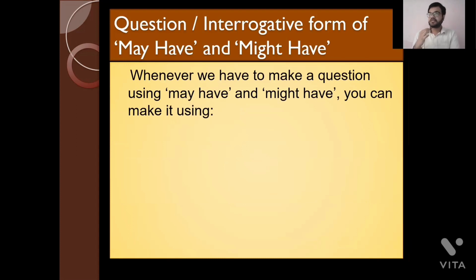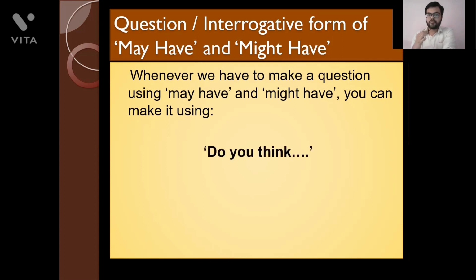So guys, we had seen in the case of may and might that wherever may and might are there in a sentence, then if you have to form a question, you will be using do you think in the beginning of that sentence. So similarly, the same case is applicable with may have and might have also. So whenever you have may have and might have, then you can form a question using do you think.